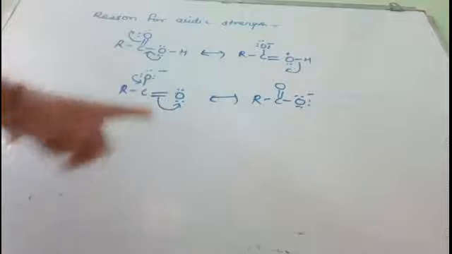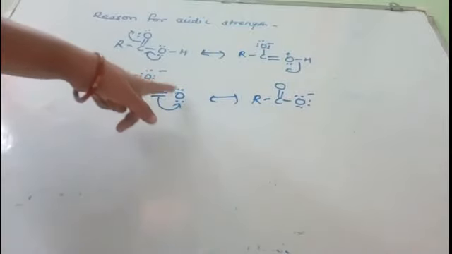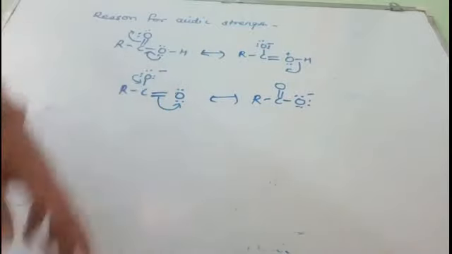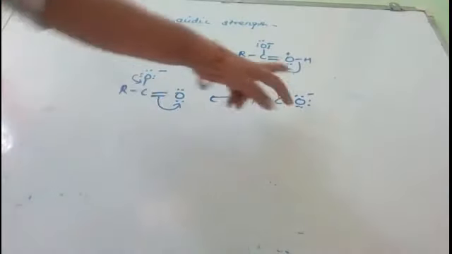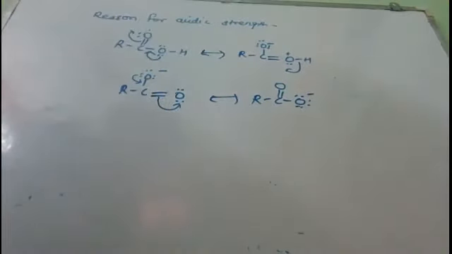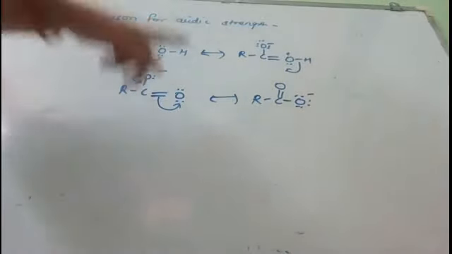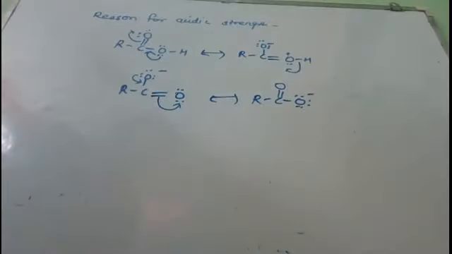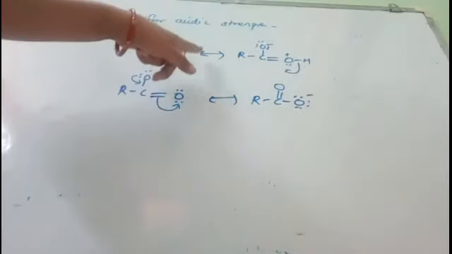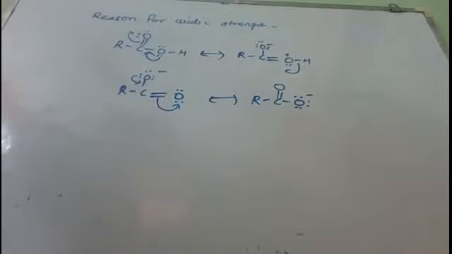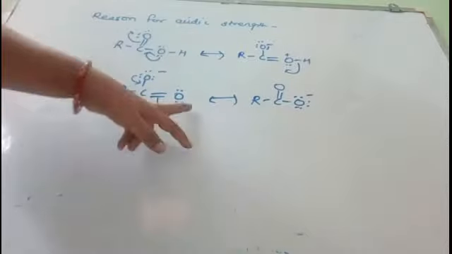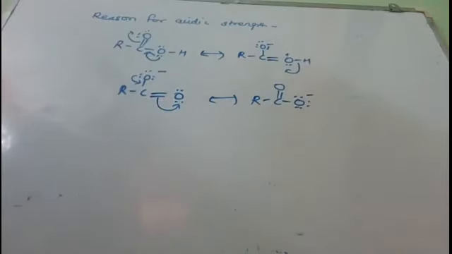Here you see in the carboxylate ion, in both the structures, the electronegative oxygen is bearing only a negative charge. No charge separation is there, and the positive charge is not present on the more electronegative oxygen atom. Hence the structures of the carboxylate anion are more stable than the resonating structures of carboxylic acid. Hence it will have a tendency to donate the proton and come in the form of carboxylate ion, and therefore carboxylic acids are acidic in nature and donate the proton easily.